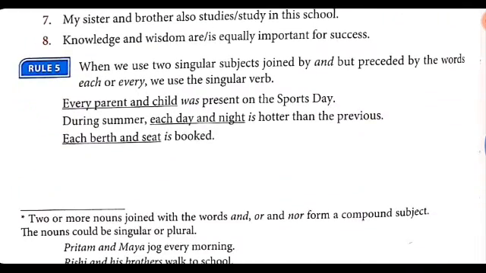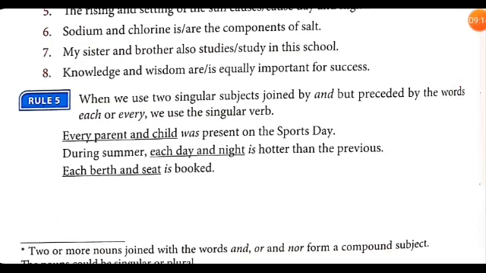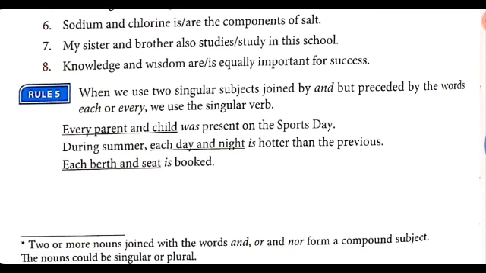Now, rule 5. When we use two singular subjects joined by and with the words each or every, we use a singular verb. For example, every parent and child was present on the sports day. From this example, we can clearly see that when words like every or each are used in front of the singular subjects, we use a singular verb like was, is, and so on.